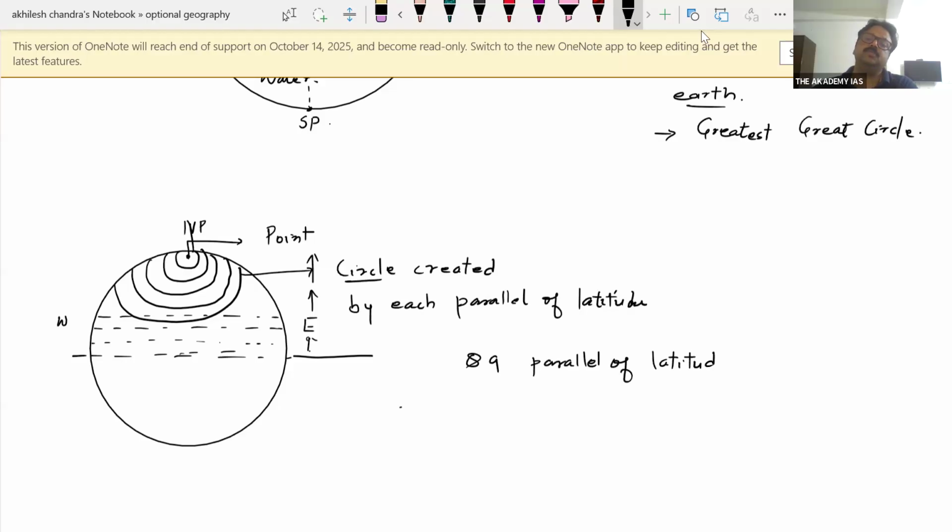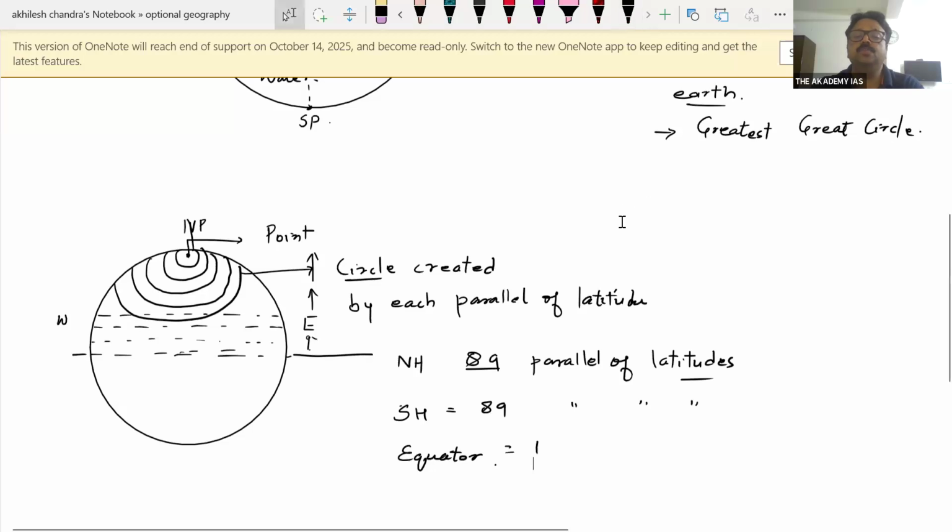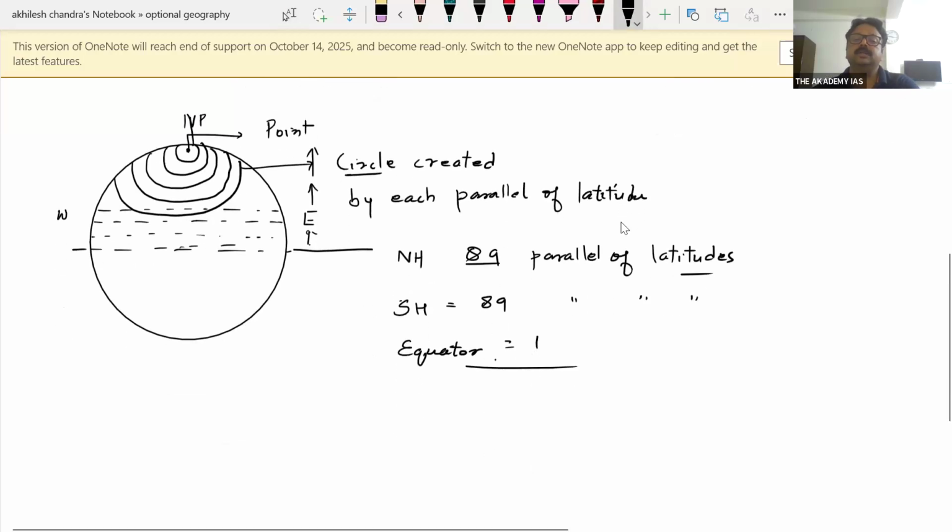If you count the latitudes on the globe, there are 89 parallels of latitude in the northern hemisphere, 89 parallels of latitude in the southern hemisphere also, and the equator remains. So there is one equator. How many parallels of latitude are there on the globe or on the Earth? The answer is 179.